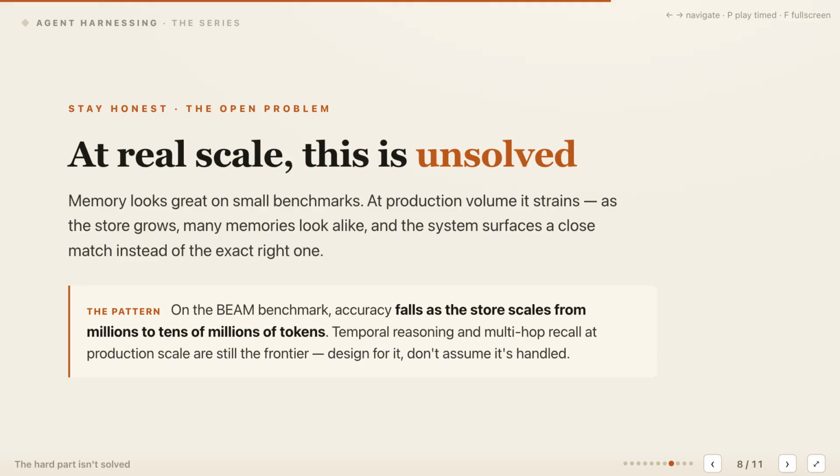At production scale, this problem remains open because results from small, controlled benchmarks don't transfer automatically to real operational volume. As the store grows, many memories begin to look alike, and retrieval returns a close match instead of the exact one. EEAM makes that degradation visible as accuracy falls from millions to tens of millions of stored tokens. Temporal reasoning and multi-hop recall remain difficult at this scale, so don't assume memory quality stays constant. Measure degradation, preserve provenance, and create repair paths before the store becomes too large to inspect manually.